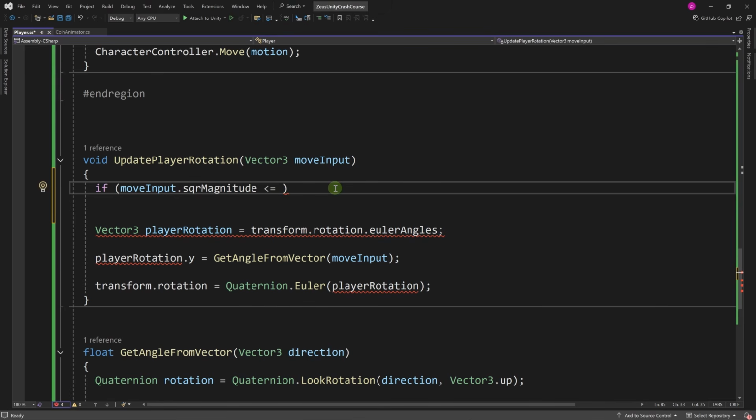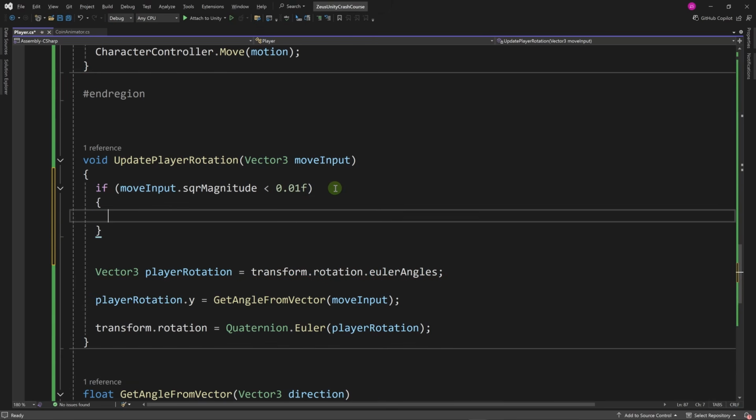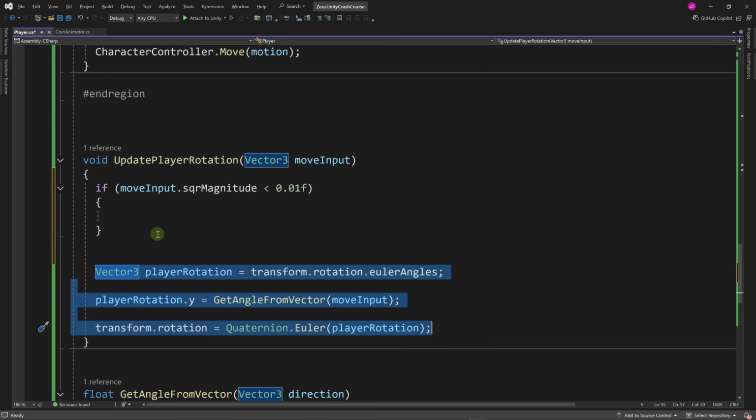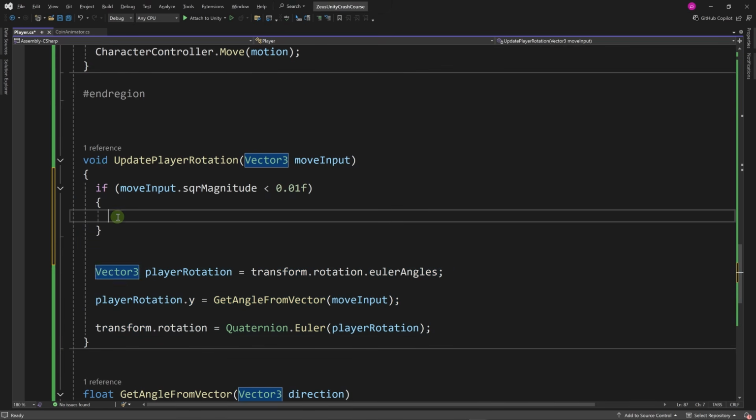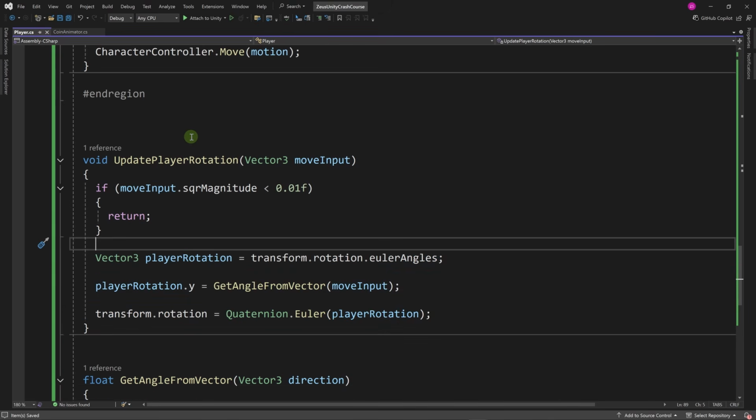Because this Vector3 is made of floats, we can't really check if it's equal to 0. This will not give us an accurate result. Instead, when you want to compare a float value with 0, you can say that if the square magnitude of the Vector3 is lower than a very small number like 0.01, then it means that it's close to 0. And in this case, we don't want to execute the rest of the lines. Since our method doesn't return anything, we can simply type return. At this point, the method will stop here and will not execute the rest of the code. And this should fix our problem.